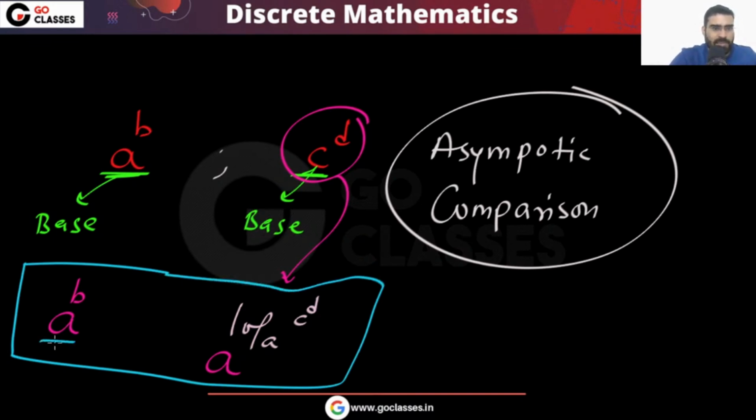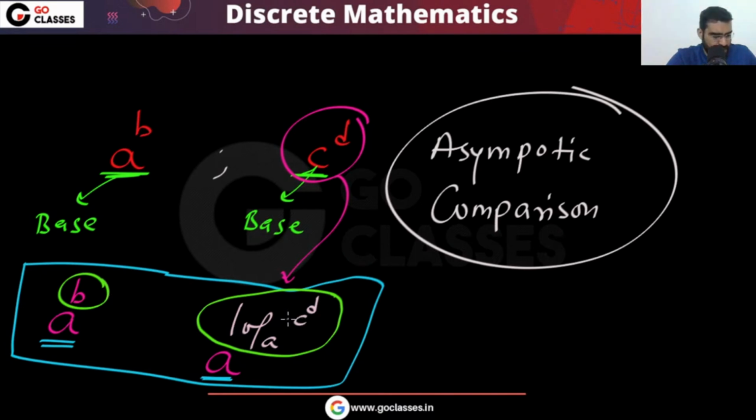Now you have the same base, a. Now you have to compare this value with this value. This is the correct way, the mathematical way. Now you have the same base, a. Did you understand this method? Let me know.